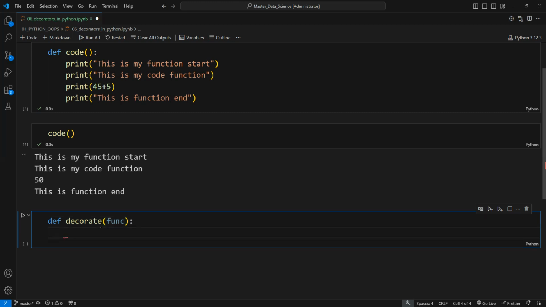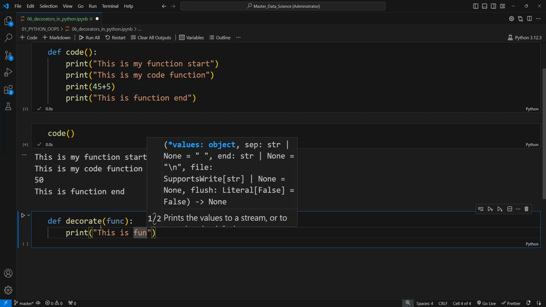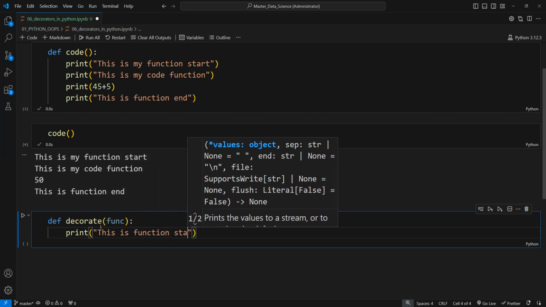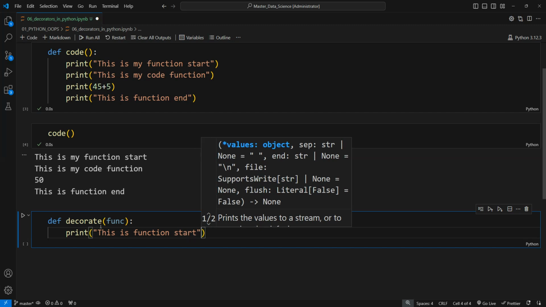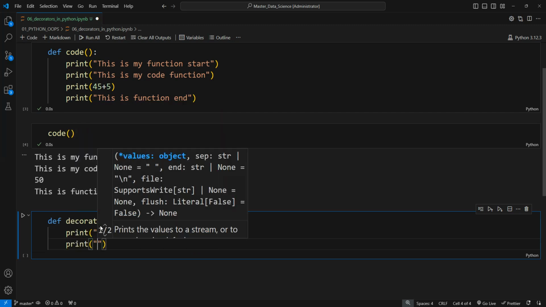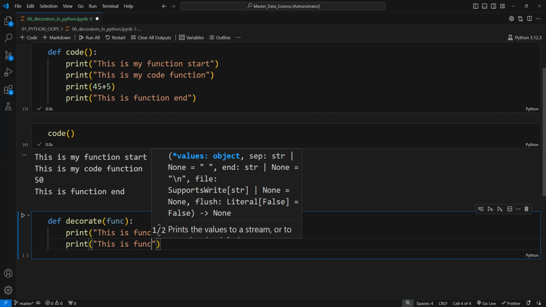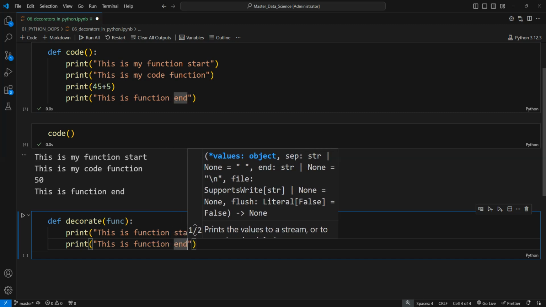In this decorator we want the print statements: this is function start, and this is function end.